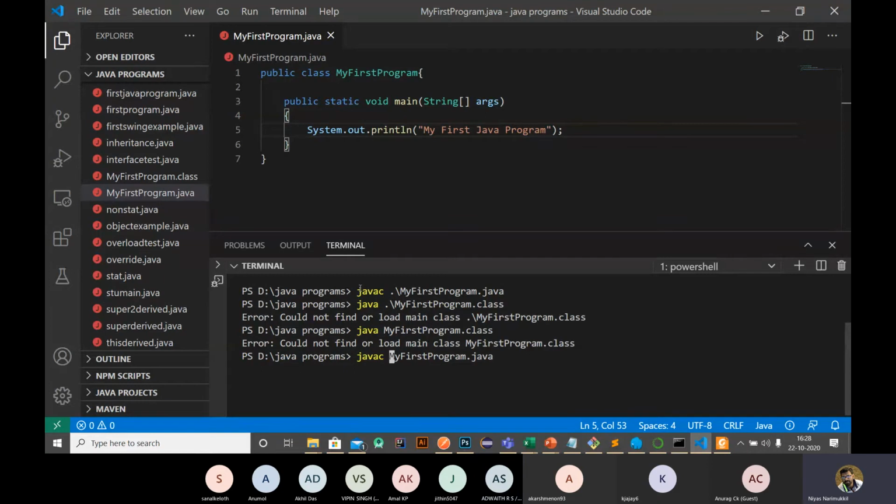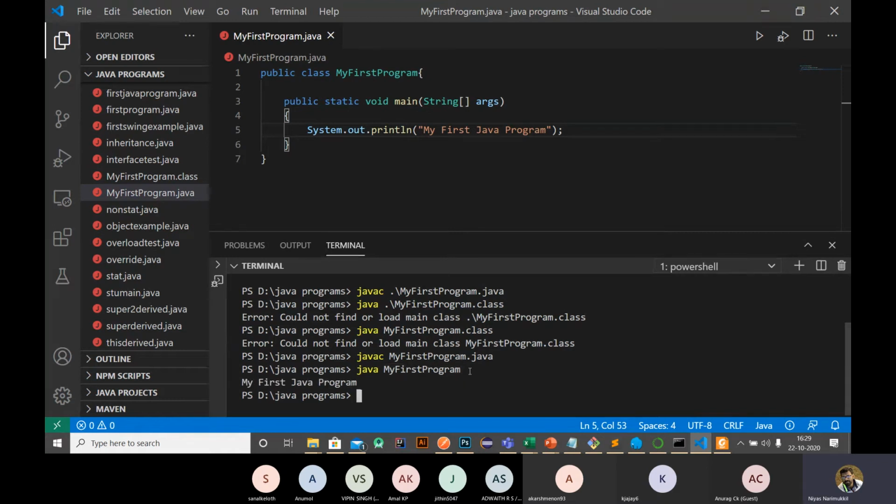After compiling, if there are any errors, we will get the response as an error code. If there is no error, it will compile successfully and nothing will be shown here, right? Then you need to run the Java program as java, space, the name of the class without the extension.